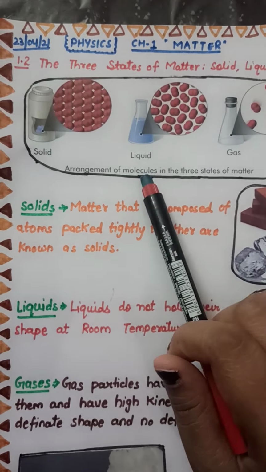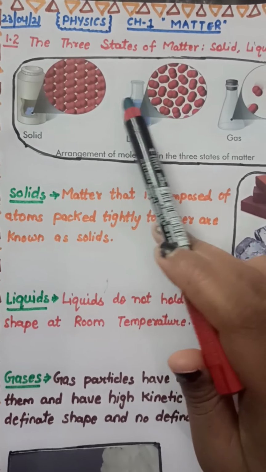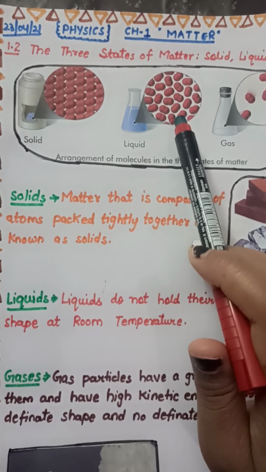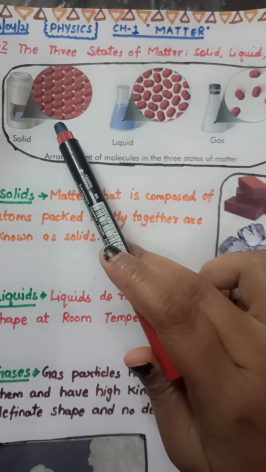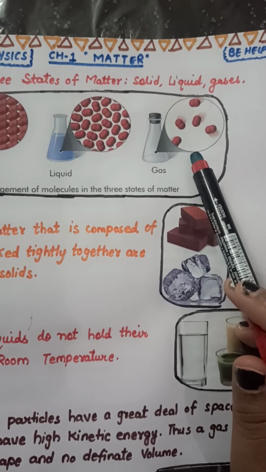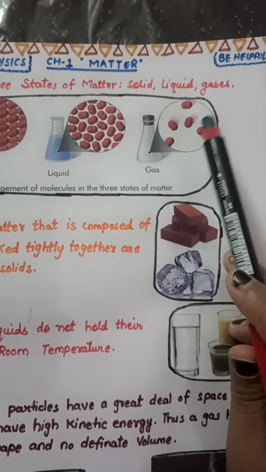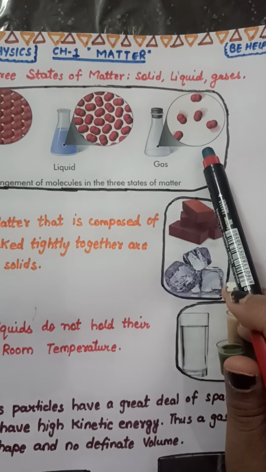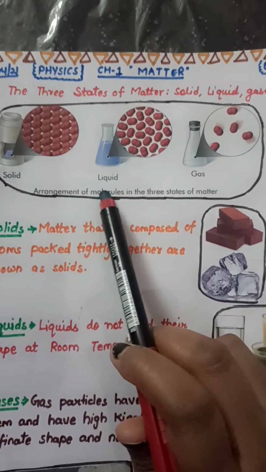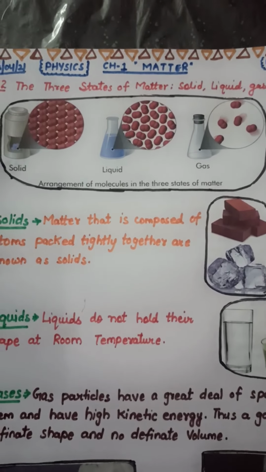And then secondly, we can see liquid, and the molecules arranged over here are a little bit loosely packed, right? They are not very close to each other like in a solid. And then we can see gas. The molecules over here are very loosely packed. I mean, they are very far from each other, right? So this is how the molecules in each state of matter are arranged. Okay, let us move on to our book.